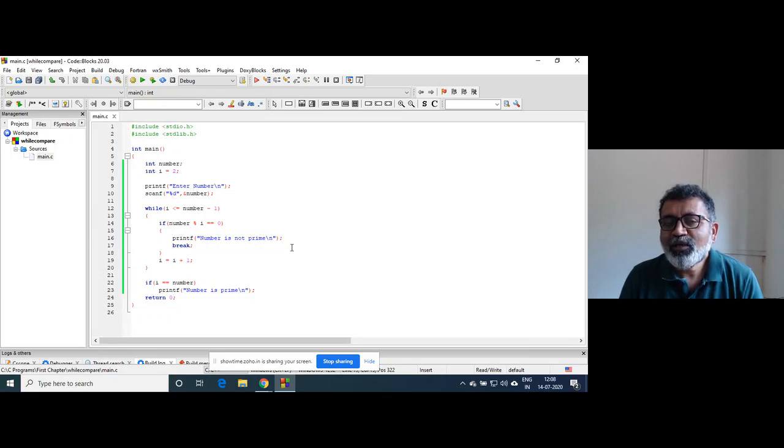What if the program is like find all prime numbers till 100, or print first 50 prime numbers? This kind of programs are going to be there in C language. In that case, again, this logic is going to help you. Same logic will be there to find whether the number is prime or not. But that time you are going to print those prime numbers, right? So this will be part of your assignment, and you are going to solve it.